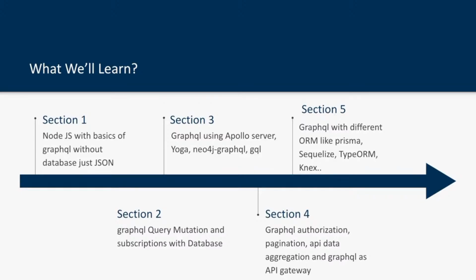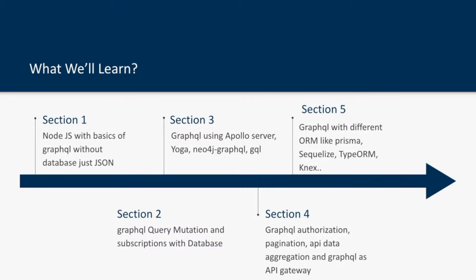Then we are going to cover all the different libraries, like Neo4j GraphQL, and Apollo GraphQL server. Type-GraphQL is another library which is heavily on the TypeScript side of writing a GraphQL server in TypeScript. Then there is Yoga, which is another library to create a GraphQL server, where you are just providing the schema files and creating these mutations and queries.